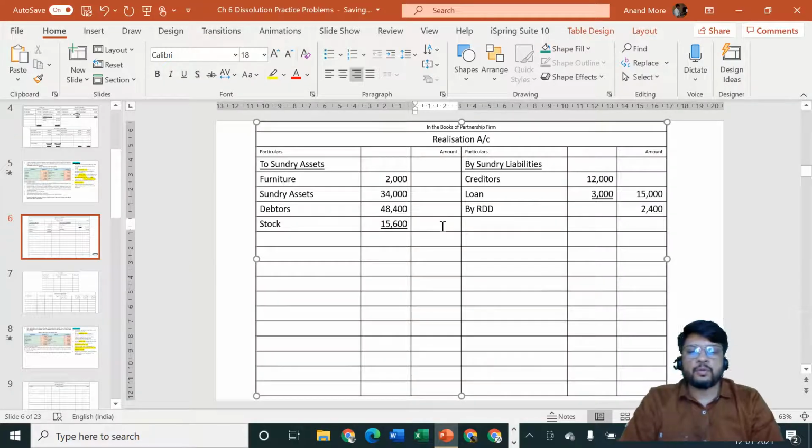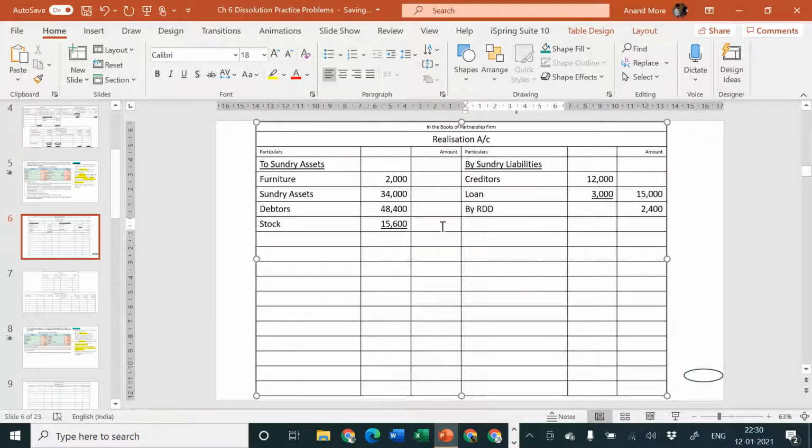Please take the total on your own. 2,000 plus 34,000 plus 48,400 plus 15,600. That comes to how much? 1 lakh.